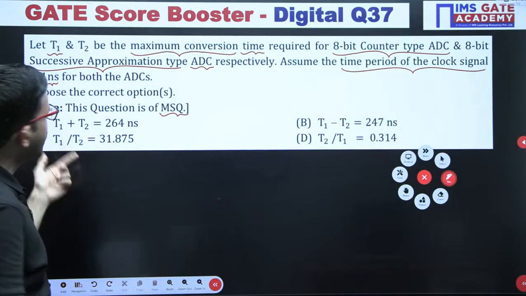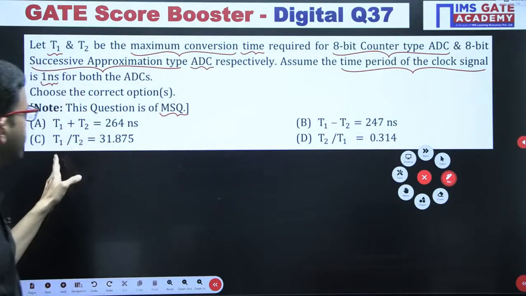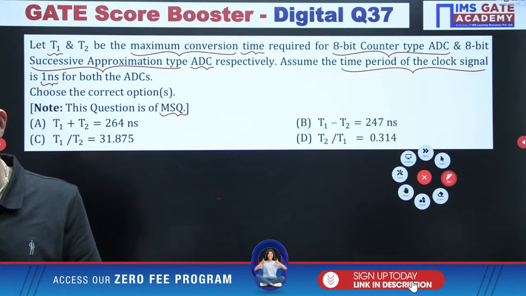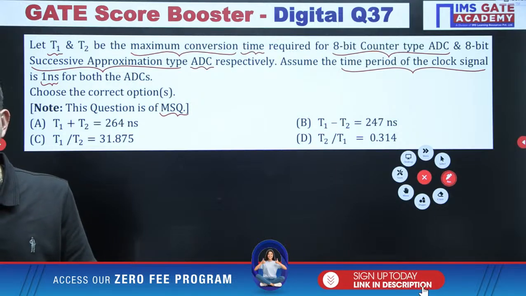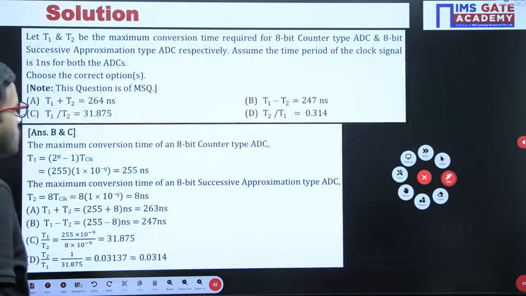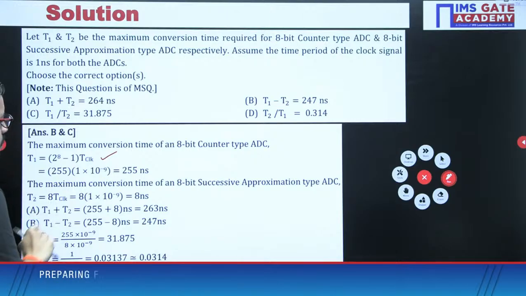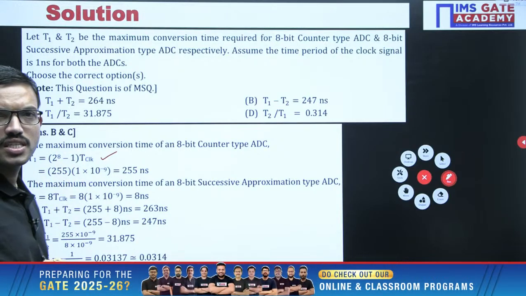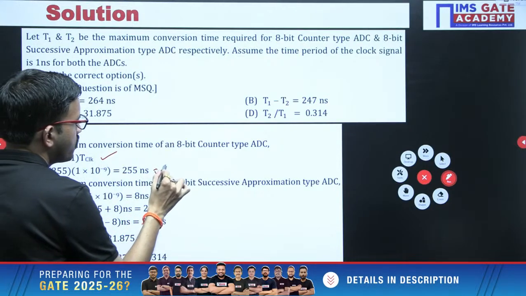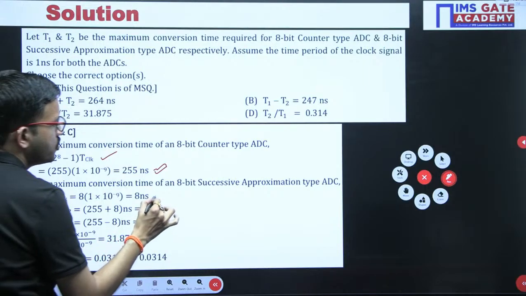After that, you have the choices T1 plus T2, T1 minus T2, T1 by T2, and T2 by T1. Yes, very good Anish, very good. Options B and C are correct. Just now we discussed the formula for counter type ADC, 2 power n minus 1 times the clock signal time period. Substitute the values, you get 255 nanoseconds. Similarly, for successive approximation, n times the clock signal time period, you get 8 nanoseconds.